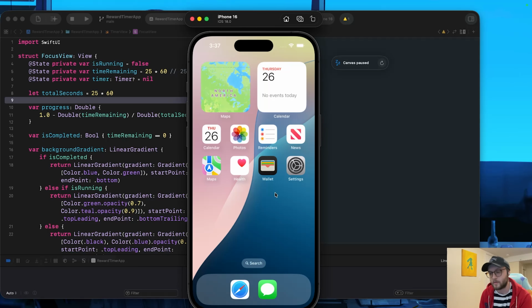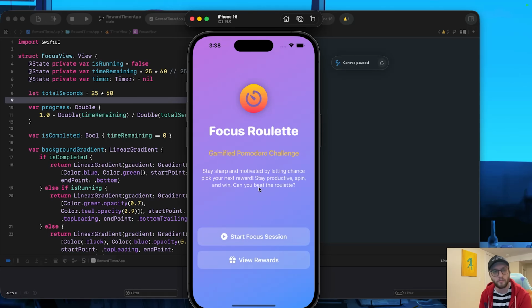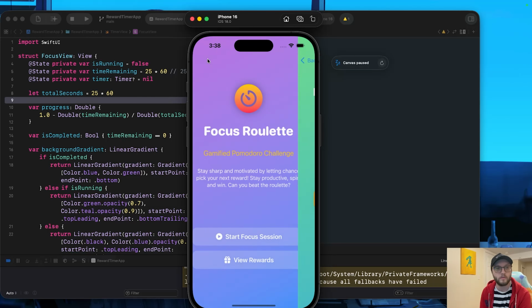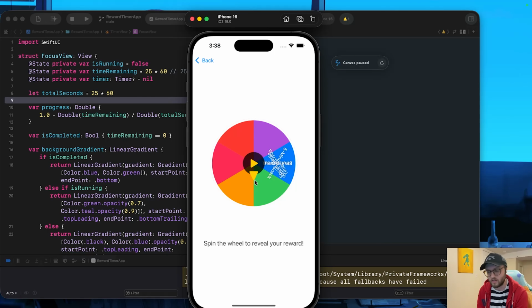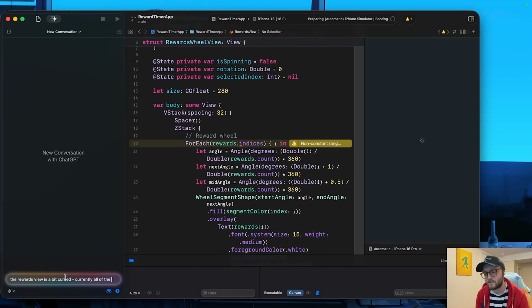I started off the day by doing a quick recap of what we had accomplished yesterday, double checking that the timer didn't persist when the app was closed, but I knew my main goal for the day was to get that pie wheel to look and function the best it possibly could. I don't know if using words like this current prompt I'm using, I'm saying the rewards view is a little bit cursed. I don't know if, because to me that's how I would speak and I would convey things. I don't know if that's going to impact how it understands that we need to make these changes, but maybe I'll be specific and say currently all the rewards are stuck on one panel.